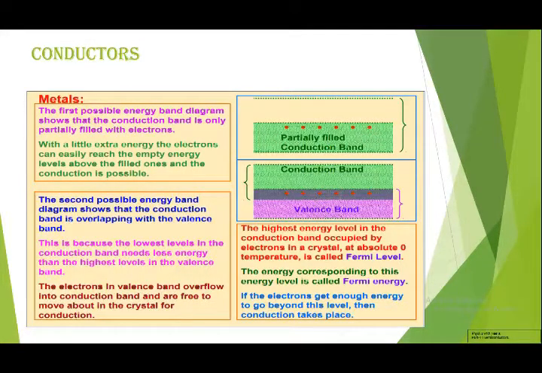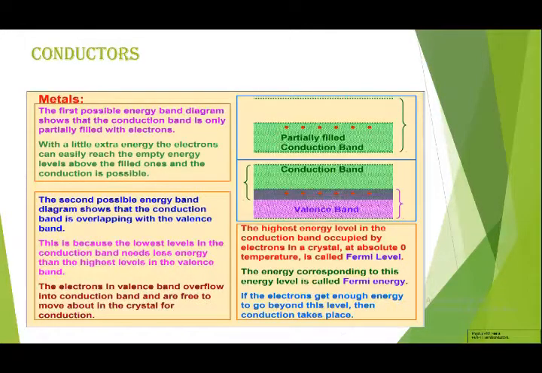conduction is possible. In the second diagram, you can see that the conduction band is overlapping with the valence band. This is because the lowest levels in the conduction band need less energy than the highest level in the valence band.